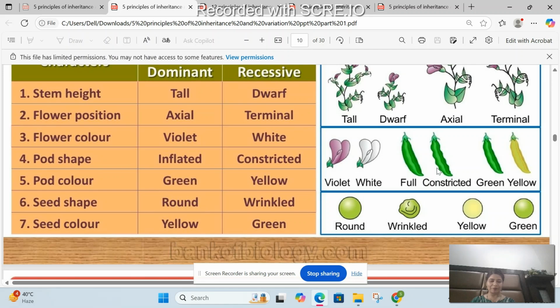We have seen pea pods. Either they are inflated or they are constricted, wrinkled sort of. Okay, then you have pod color, green or yellow. Seed shape, we have read this in grade 10th also. Seed shape can be round or wrinkled. Then you have seed color. One very important thing that we all need to remember is the dominant seed color. We often reverse it, so we all need to be very careful. The dominant seed color is yellow and the recessive seed color is green. I'll keep asking you intermittently.